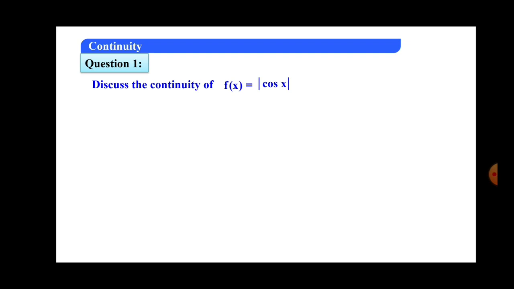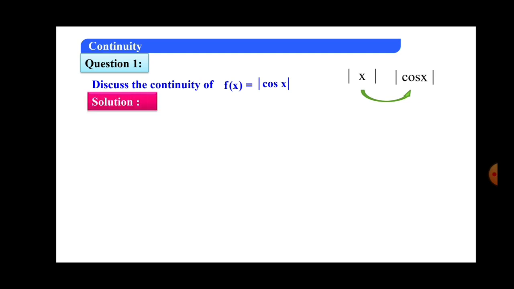The modulus function means the mod x function. In this standard function mod x, x is replaced by cos x, then it becomes mod cos x. So here there are two functions, mod x and cos x.